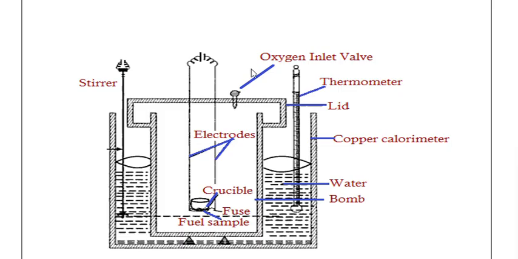Whenever oxygen enters into the bomb, combustion takes place. During combustion there is a release of energy. That energy will increase the temperature inside the bomb. The water will absorb the heat, and the temperature of water will increase, and the increase in temperature is noted using the thermometer. So this is the thermometer placed. The continuous circulation of water is done through the stirrer. The stirrer will stir in order to maintain a uniform temperature throughout the water stored in the copper calorimeter.